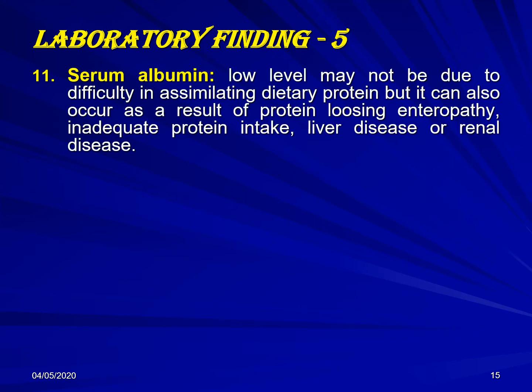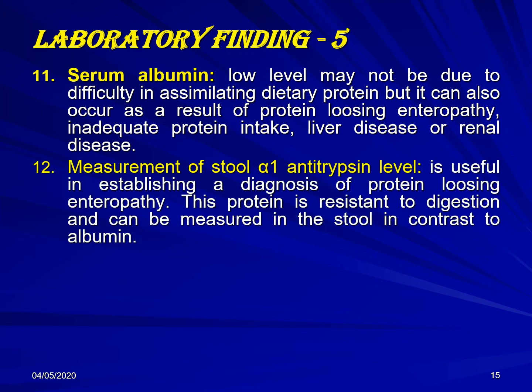Serum albumin. This indicates malabsorption of the protein, which could be either by poor intake, or malabsorption of the protein, or protein losing enteropathy, or liver disease, or loss through the kidneys or bowel, etc. Kidney, for example, the classical example is nephrotic syndrome. Measurement of the stool alpha-1 antitrypsin deficiency.